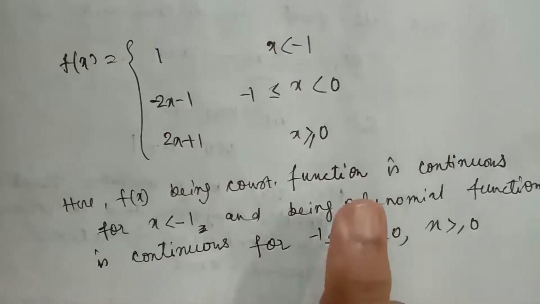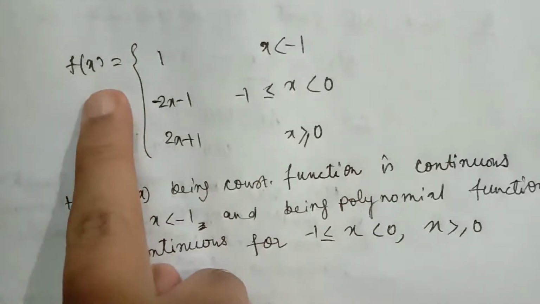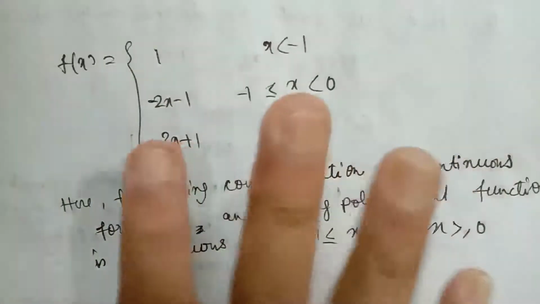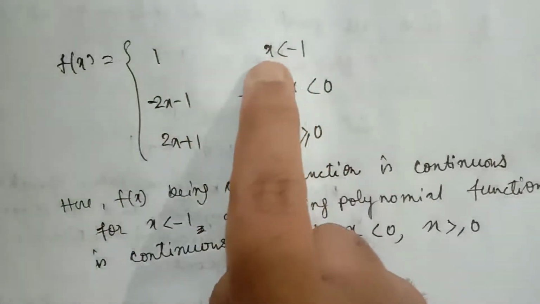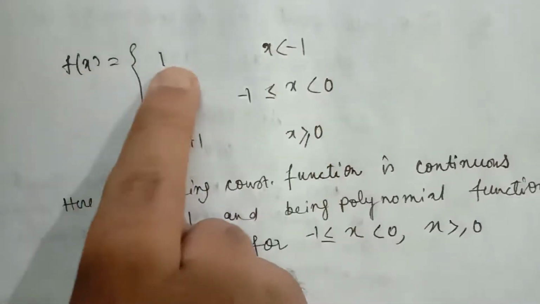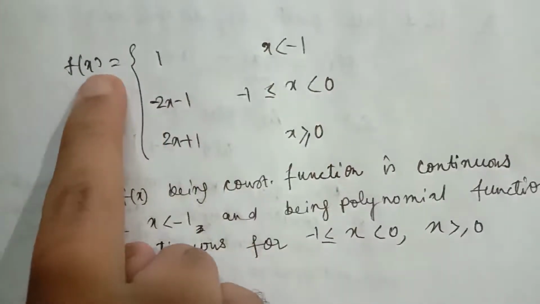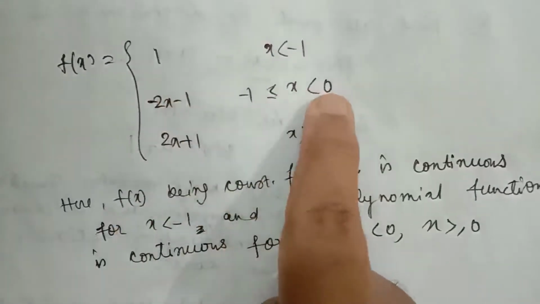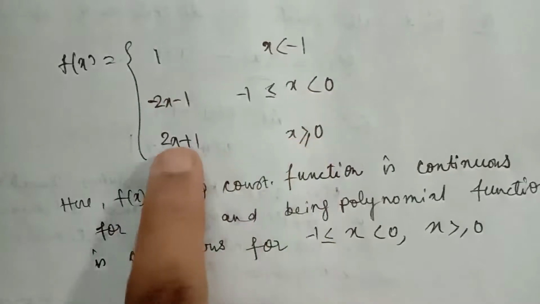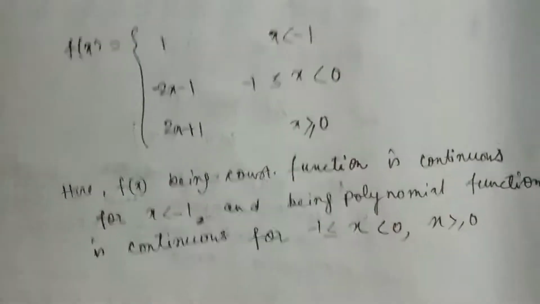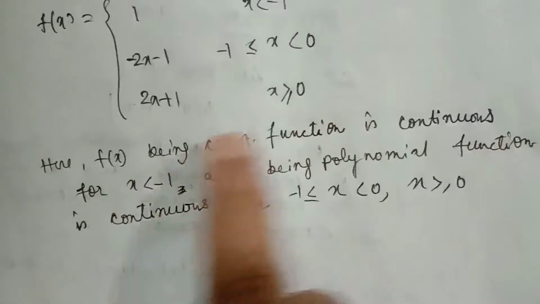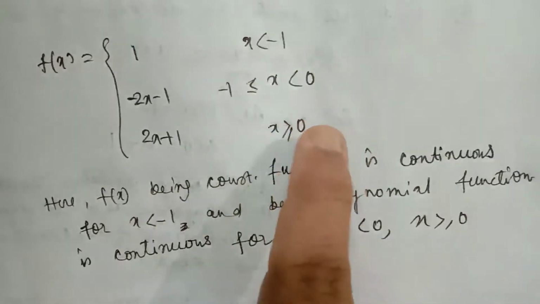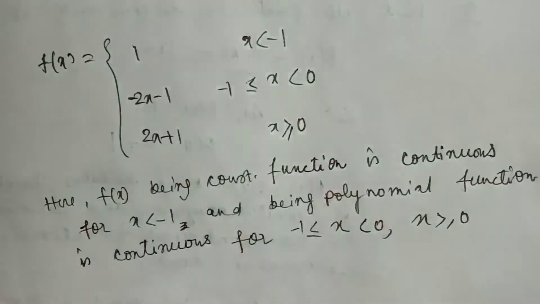Now you can see this function f(x) is continuous for x less than minus 1, as f(x) is a constant function. f(x) being polynomial function is continuous for x lying between minus 1 and 0, and for x greater than 0. So I have written here f(x) being constant function is continuous for x less than minus 1, and being polynomial function is continuous for x between minus 1 and 0, and for x greater than 0.